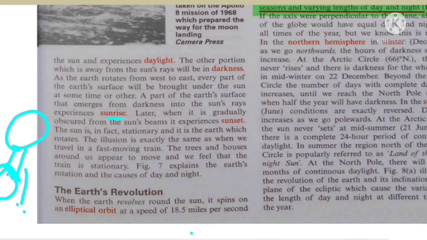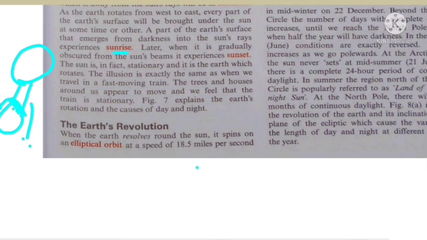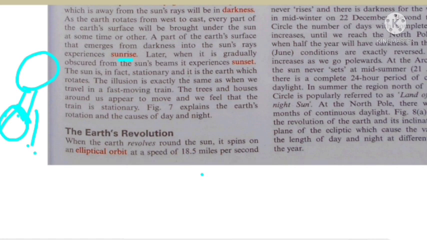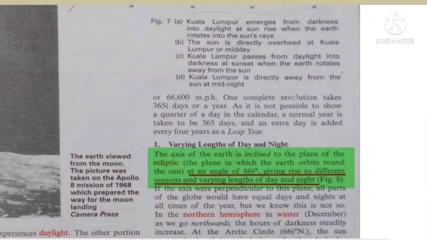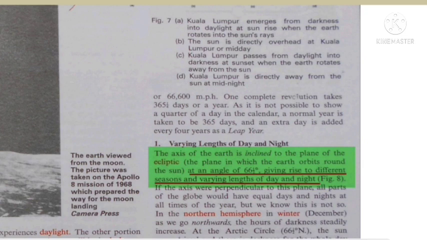The earth's revolution. When the earth revolves around the sun, it moves on an elliptical orbit at a speed of 18.5 miles per second, or 66,600 miles per hour. One complete revolution takes 365 1/4 days, or a year.